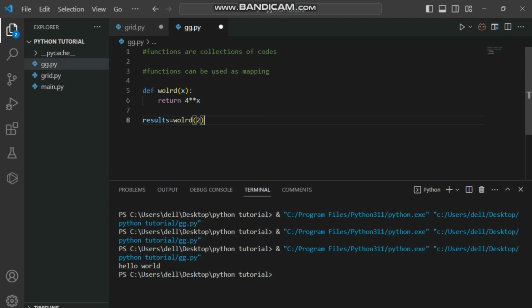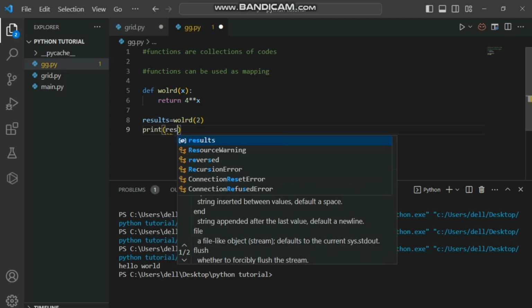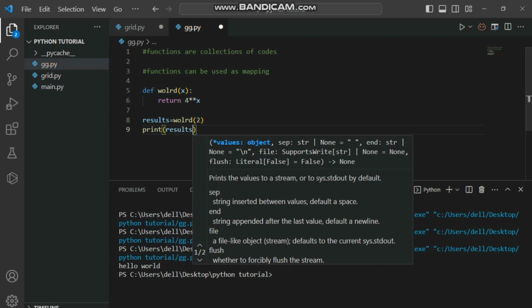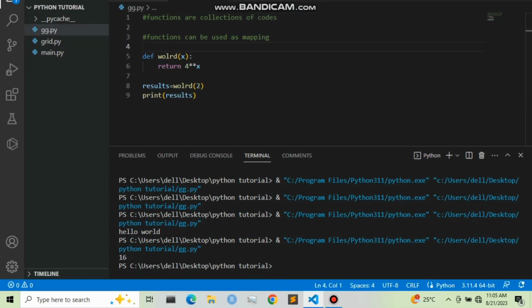When we print out our result, we are going to get 16. Let me run this and see. As you can see on your terminal window down here, we have 16 as our result.